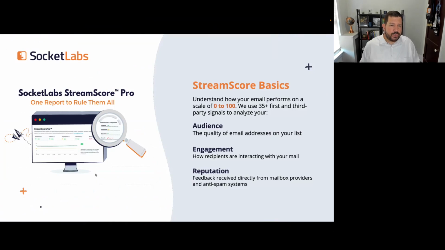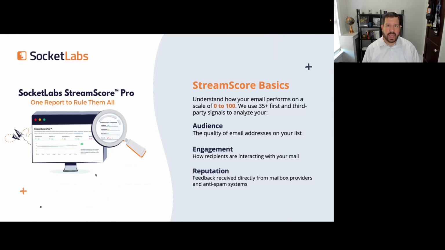For those who are unfamiliar with StreamScore, it's pretty simple. It's a 0 to 100 number, and it tells you how we think your email is performing. With that number, we also give you three sub-scores, or categorical scores. Those are about the audience, so who you're sending to. Things like, are you sending to a lot of role accounts, or a lot of spam traps and invalid addresses? Then we look at how recipients are reacting to messages. Are people happy to get this mail, or are they reacting in some negative way?